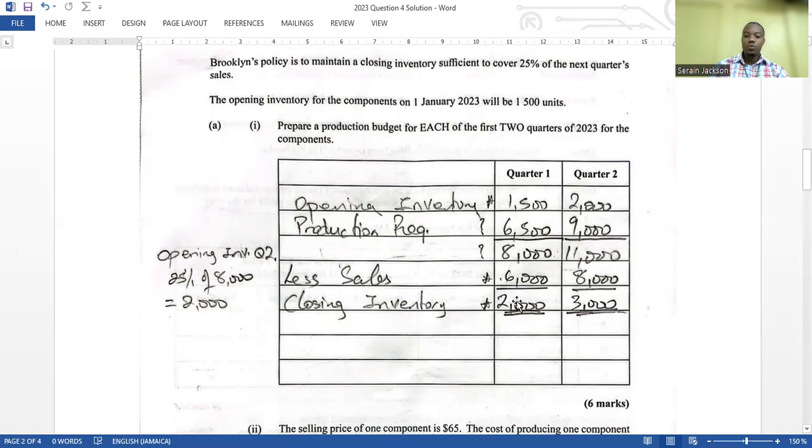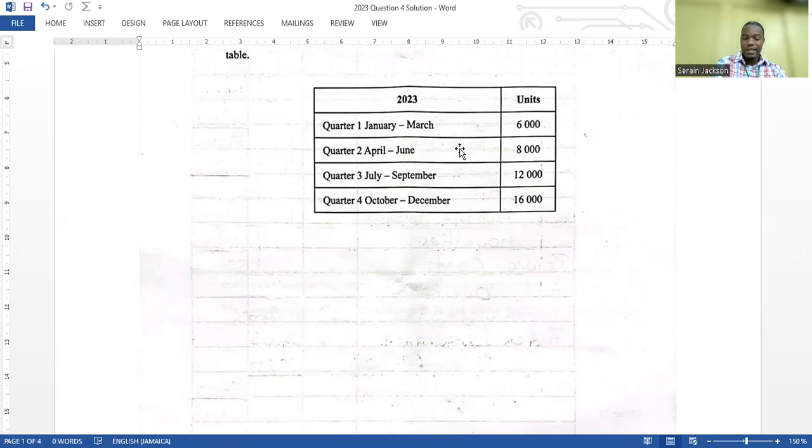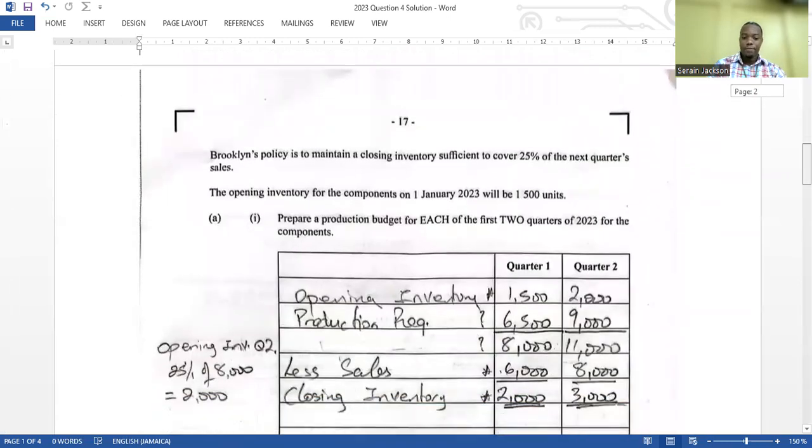Now you may ask, how did I get the 2,000 right here? It says the policy is to maintain a closing inventory sufficient to cover 25% of the next quarter's sales. So what you have to do is find 25% of the next quarter's sales. If you look at the table, you'll realize that the next quarter they expect to sell 8,000 units. So you'd have to find 25% of that, and that would be the closing inventory for the first quarter.